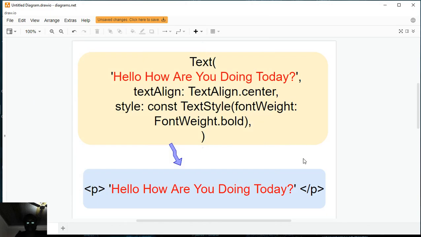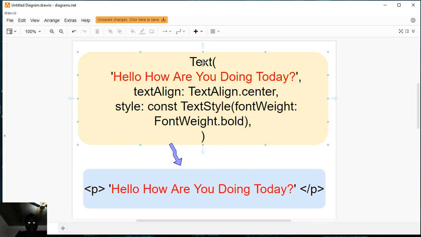So what Flutter will do is that if this was to be a Flutter framework application, you see, in Flutter we have a widget called Text, right? In Flutter we don't use HTML tags to develop our application, right? And that's because it's a different framework on its own. It's not the same as HTML, right? So that's one thing you should understand. In Flutter we use widgets to design the UI of our application. You don't need to worry, right? As you move ahead, when we start the Flutter tutorials, I will explain everything to you.